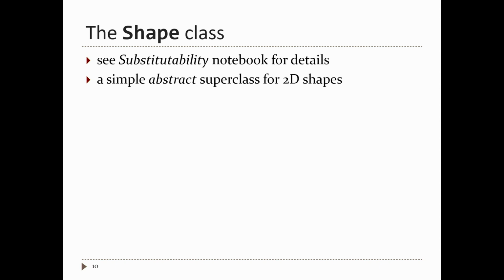All right, so I'm going to switch gears now and talk about the shape class. This is in the notebooks if you've been reading the notebooks. The shape class is an example of what's called an abstract class. It's a simple class that's meant to represent 2D shapes, so squares, rectangles, triangles, circles, things like that.